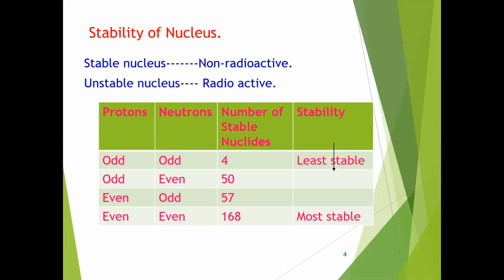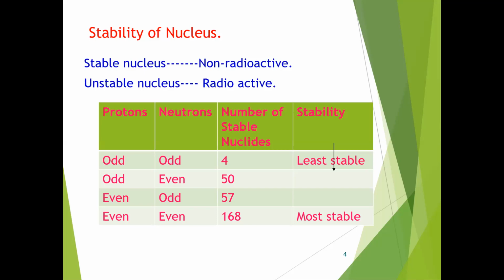Like that, Hg-195 has an even number of protons and an odd number of neutrons, and Hg-196 has an even number of protons and an even number of neutrons. Therefore, Hg-195 is unstable. So depending on the number of protons and neutrons, we can say which nucleus is stable and which is unstable.